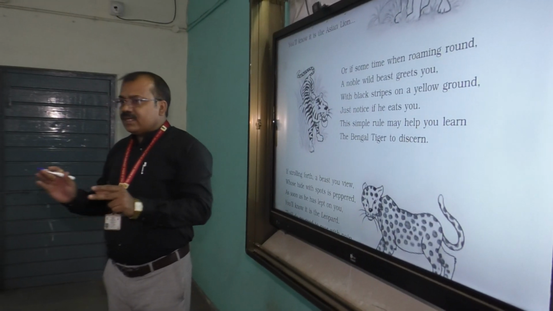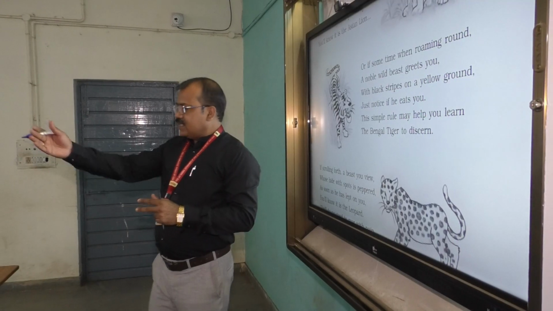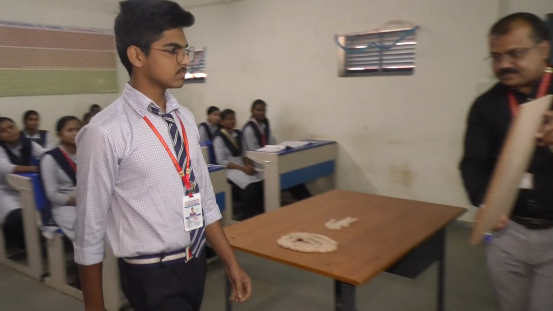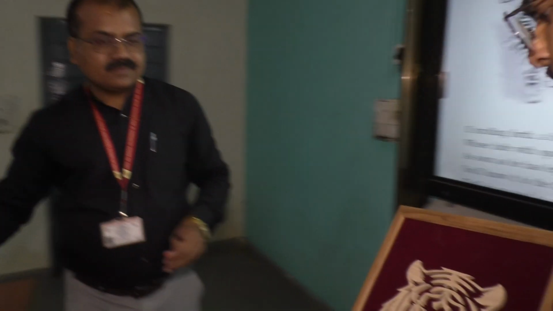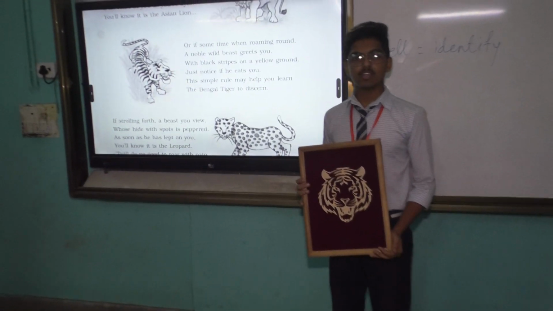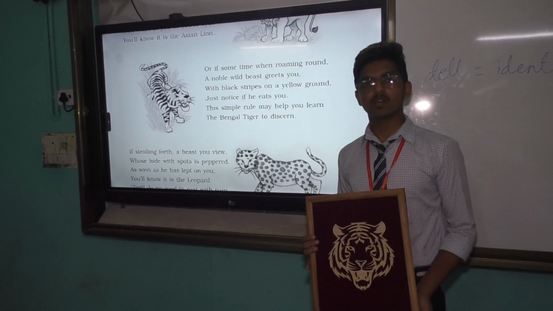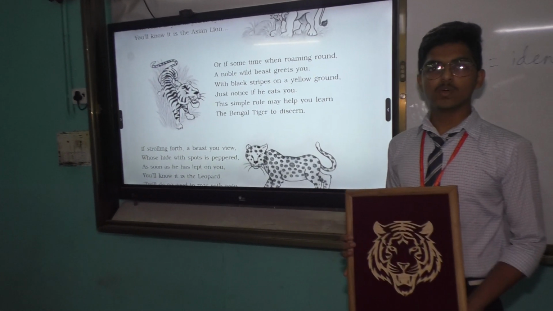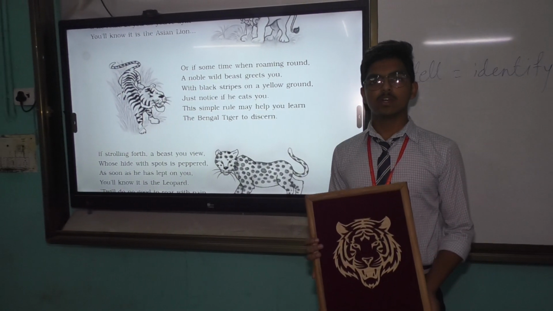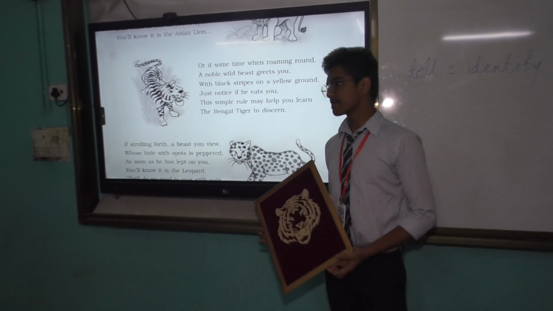Okay, who will come here to describe this second stanza from you? Yes, very good. Come, Chetan. Here we have the tiger. Here, in the second stanza, the poet tells us that if you are roaming around, a noble beast with black streaks on his yellow body greets you, and if he eats you, then this simple rule will tell you how to identify that this is a Bengal tiger. Okay, good.